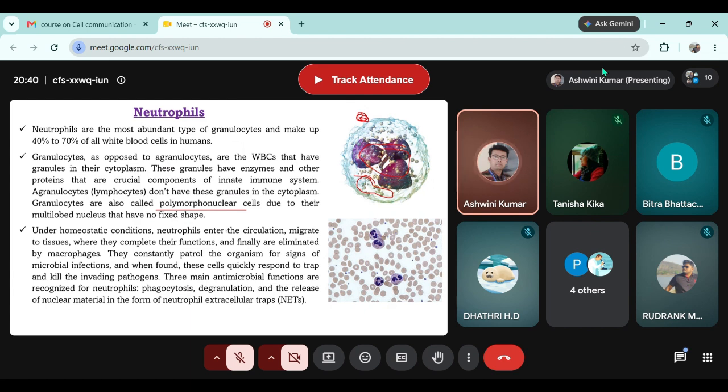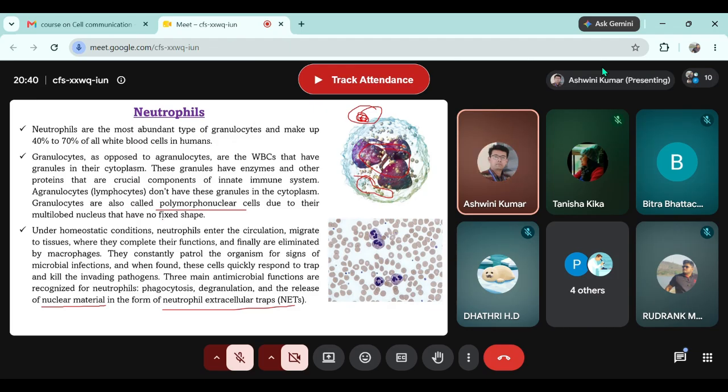And the third mode of killing by neutrophil is release of nuclear material, that is release of the chromatin fiber into a web-like structure. In Hindi, you might have heard of the term jal. So neutrophils also release the chromatin material as a web so that it can trap the pathogen, and this trap is called neutrophil extracellular traps or NETs.